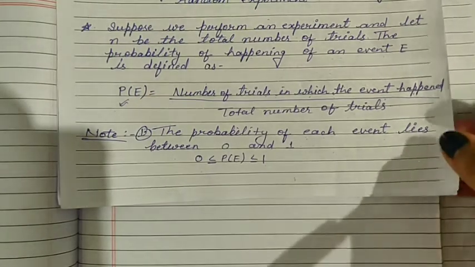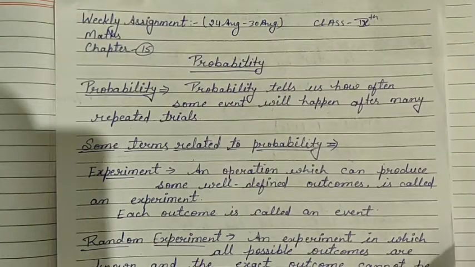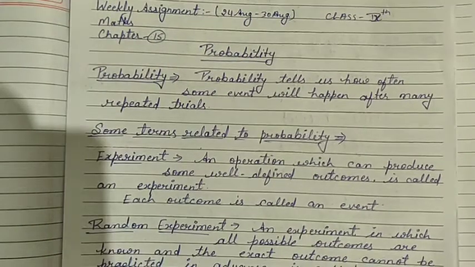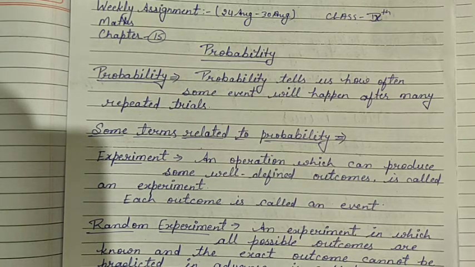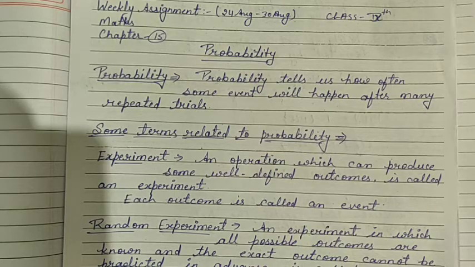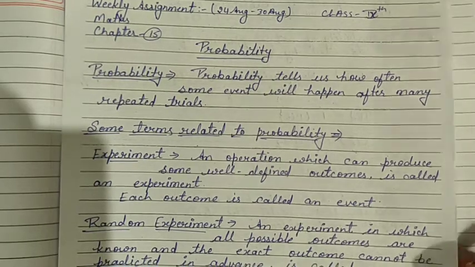Students, firstly, what is probability? Probability tells us how often some event will happen after many repeated trials. In this chapter we will find probability of some events. So how can we find probability?